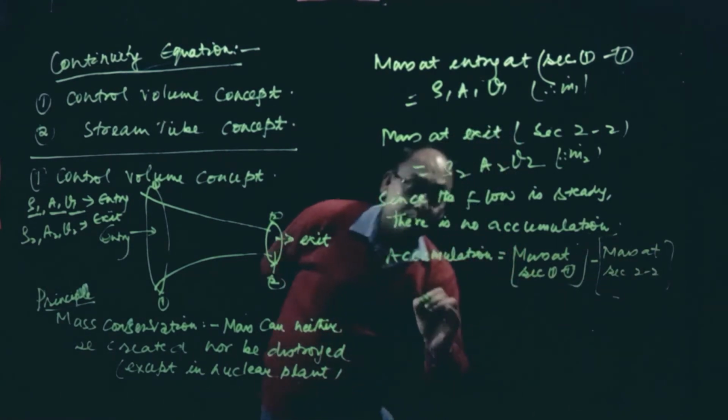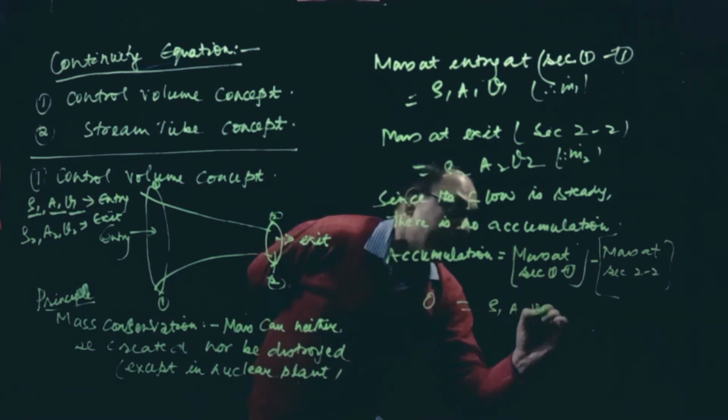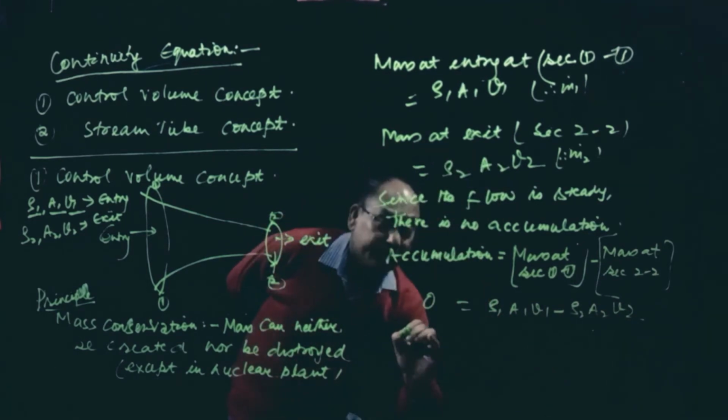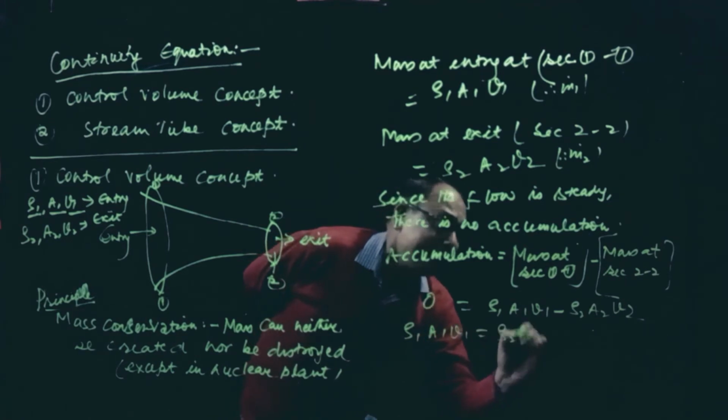Since accumulation is 0, mass at section 1-1, rho 1 A1 V1, is equal to rho 2 A2 V2. So rho 1 A1 V1 is equal to rho 2 A2 V2.